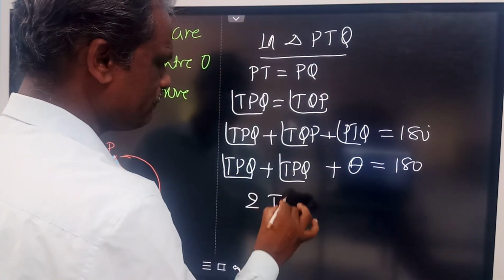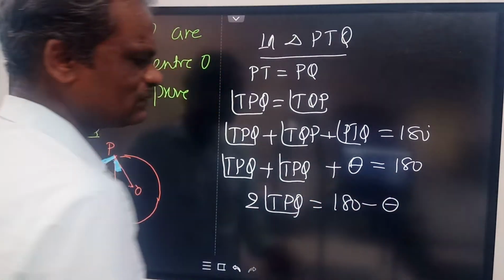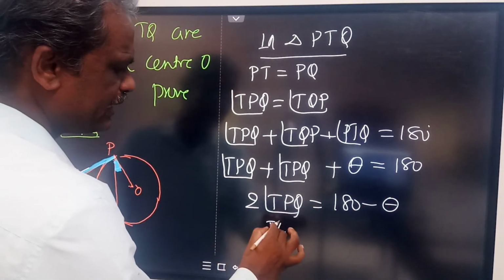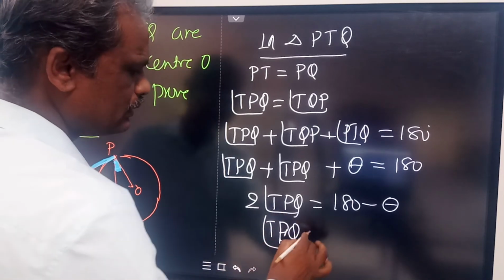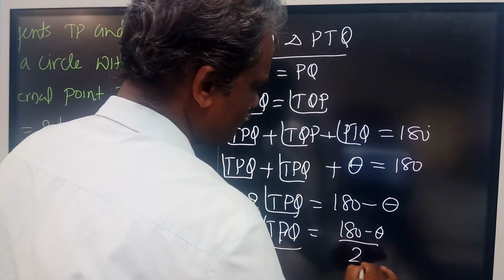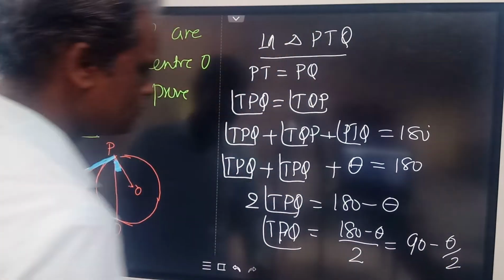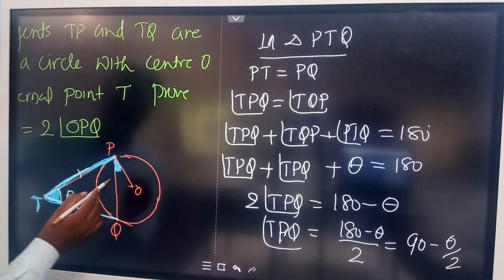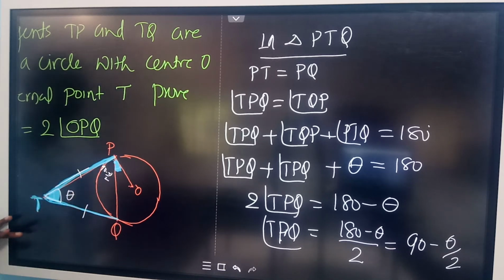So 2 times TPQ is equal to 180 minus theta. Transfer theta to the right side. So you are getting TPQ equal to 180 minus theta divided by 2. Split this one: 90 minus theta by 2. So this is the measurement of this angle.